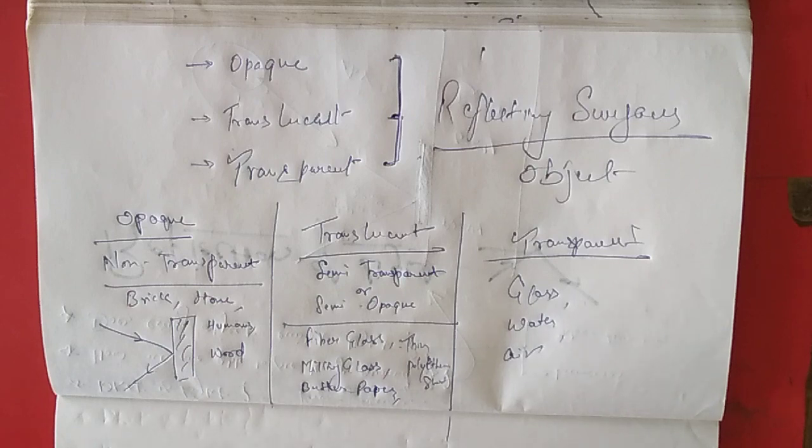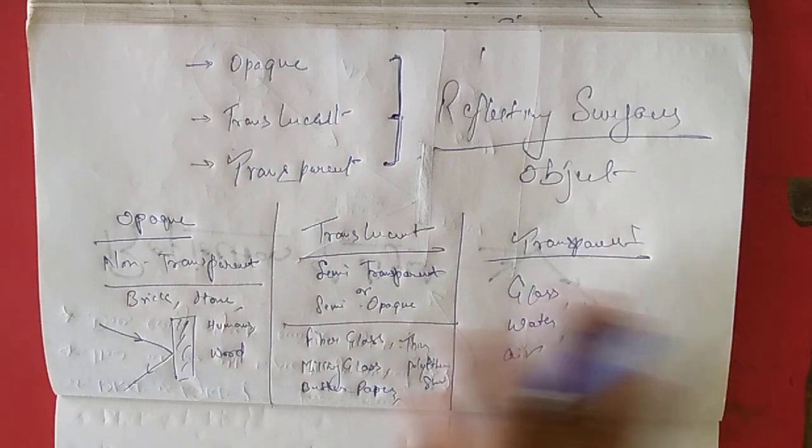That's why they do not stop any light energy from reaching the other side. They allow the entire energy to pass through. Clear? That's why we are able to see through these transparent objects.